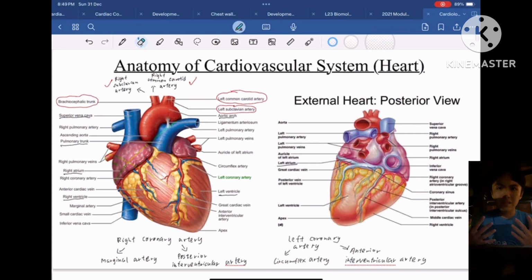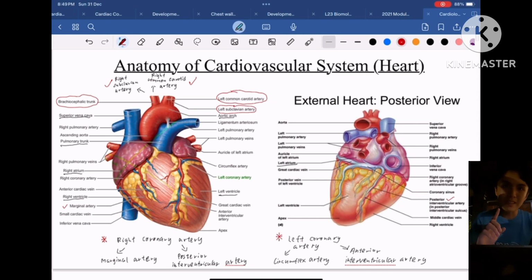The coronary artery is important to supply oxygenated blood to the heart muscles so that the heart can carry out its function for the body. The right coronary artery of the heart will branch into the marginal artery and the posterior interventricular artery. Whereas the left coronary artery will branch into the circumflex artery and the anterior interventricular artery.